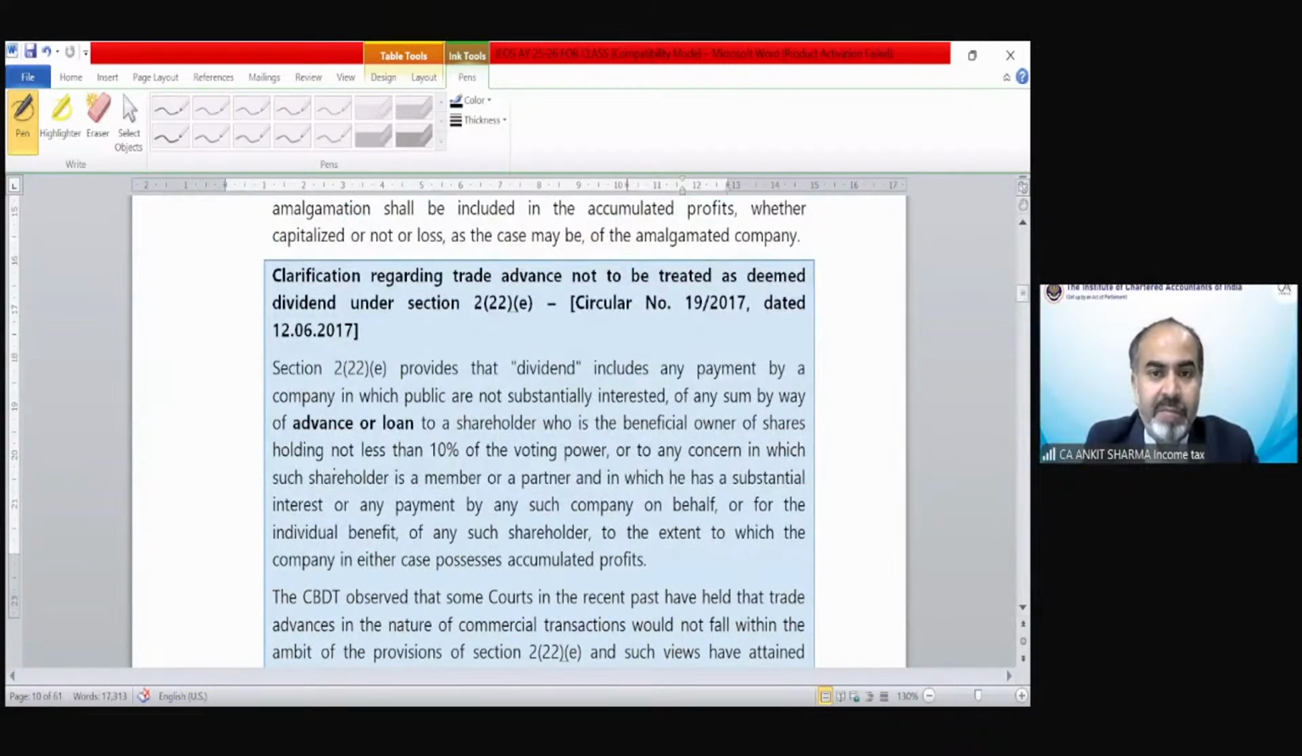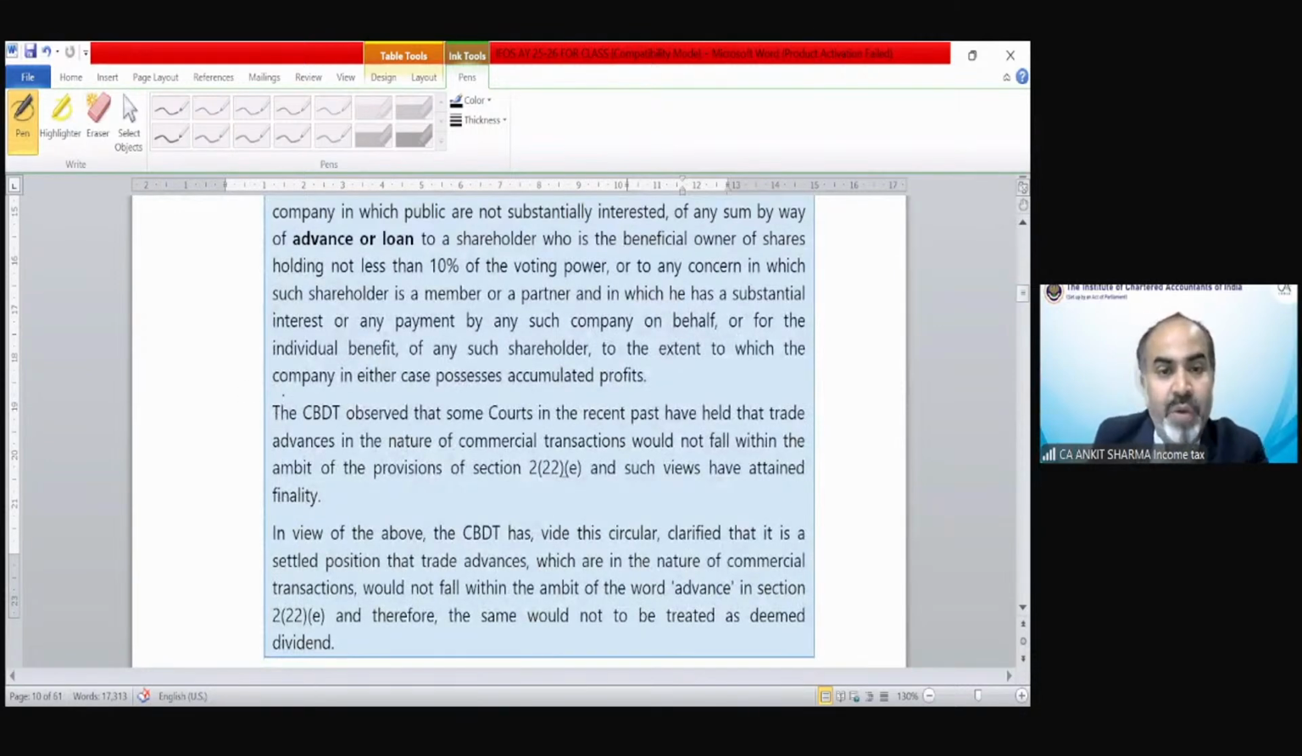This is the circular regarding whether an advance has been paid during the course of ordinary business to any shareholder. Suppose a company also purchases some goods from a shareholder, so the shareholder is also running a business. So if any advance has been paid to that shareholder, who is also running a business for some trading of goods, etc., would it fall under the definition of advance and loan under section 2(22)? So the answer is no. If any advance has been given and that is a genuine advance for the purchase of some goods, etc., to a shareholder, that would be outside the section 2(22) deemed dividend liability. So you can read this provision.